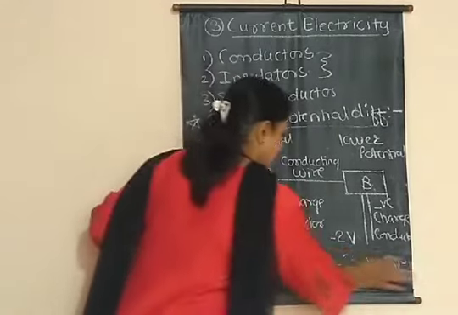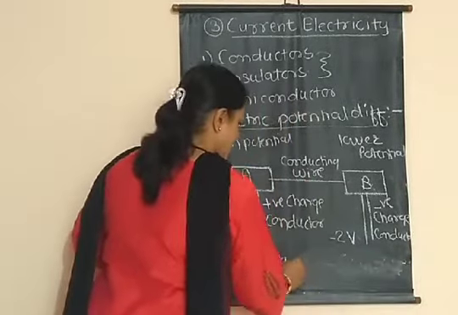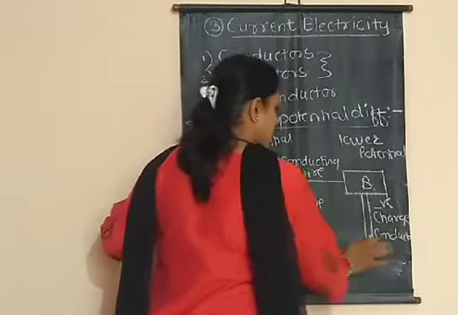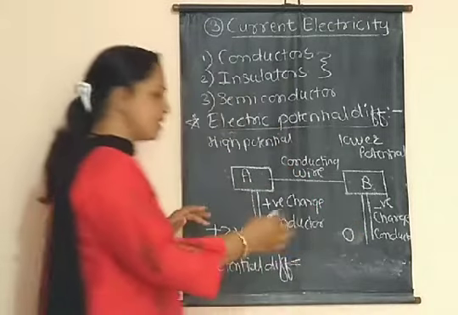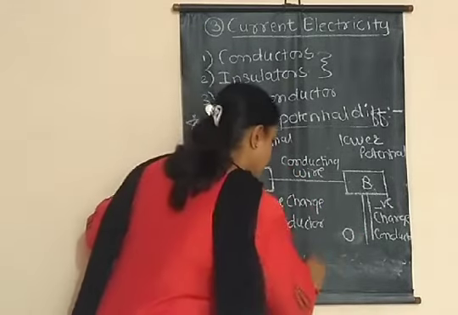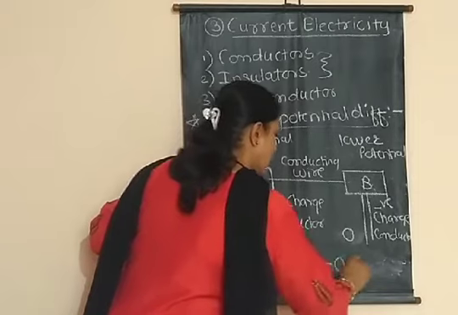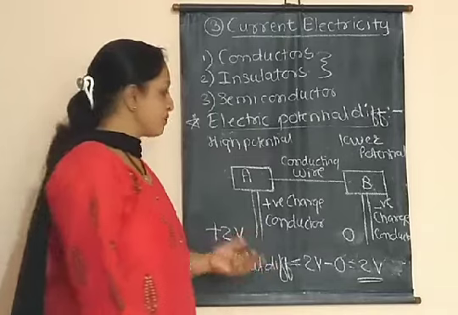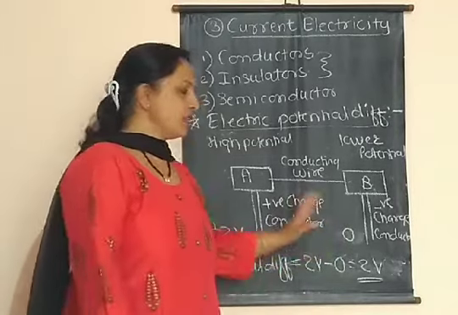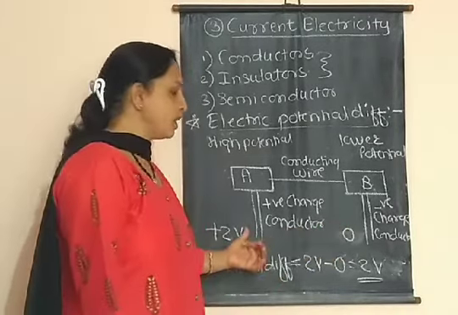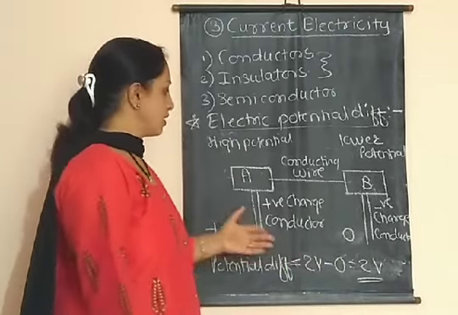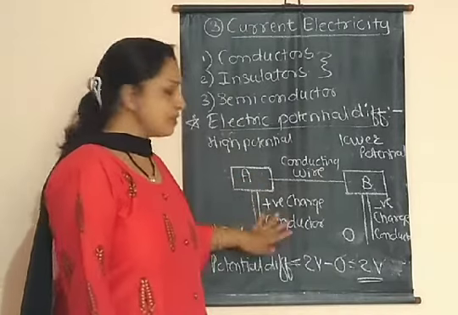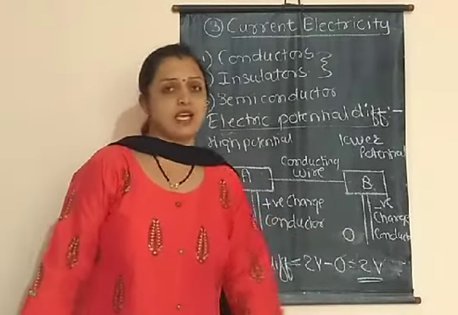Let us consider another example. Consider the potential at the first conductor is plus 2 V, and the potential on the second conductor is 0. Then what is the potential difference between these two? That is higher potential minus lower potential. So the potential difference is 2 V, 2 volt. Okay, so this is the potential difference between these two conductors. In this manner you can find out the potential difference between these two conductors. That is the difference between the values of the potential at these 2 points A and B.